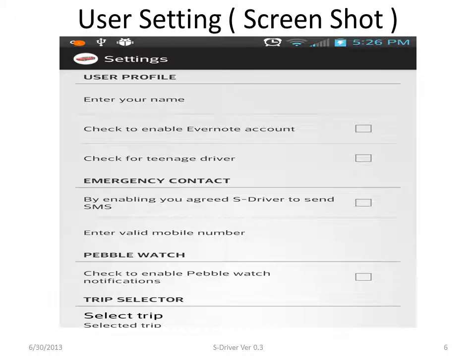This is the user setting screen where the user can configure the S Driver app. Some of the parameters are: enter name. If he wants to enable the Evernote account, he can simply turn on the option. If he's a teenage driver, just enable the checkbox. If he wants to send emergency messages to an emergency contact, just enable the option and give a valid mobile number. If he wants to see all the notifications on the Pebble Watch, he can just turn on this option. There are two more options, trip selector and remove favorite. Those are self-explanatory.